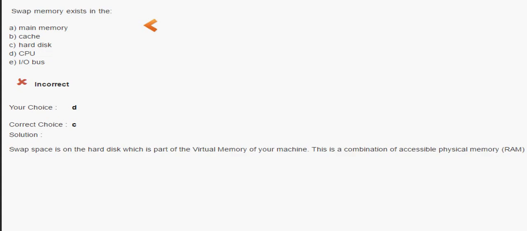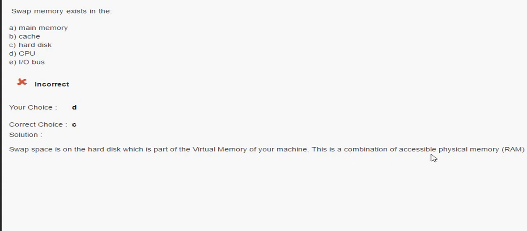Next question is, swap memory exists in the... it exists in the hard disk. We have memory swap, that is the swap in, swap out process. We have learned page replacement algorithms. In order to achieve the degree of multi-programming, we use this term, swap memory. So the swap memory is on the hard disk. It is a part of the virtual memory of your machine.